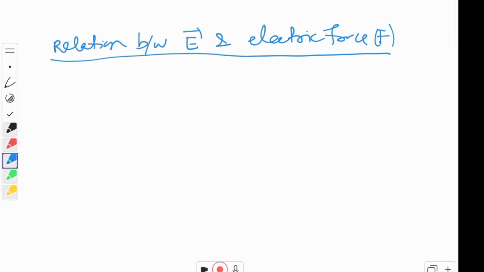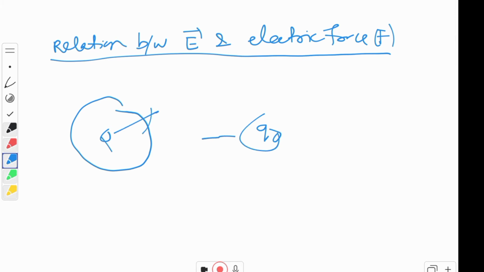Suppose electric field is over here, produced by a charge Q. Now bring another charge Q naught to the point in the field. So it will have its field like this. Now when you bring this charge Q naught near to the electric field, what will happen?